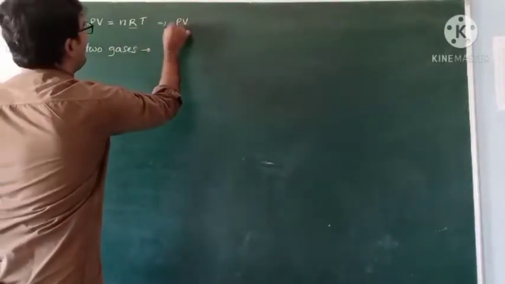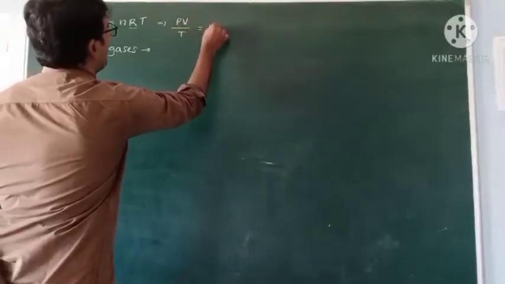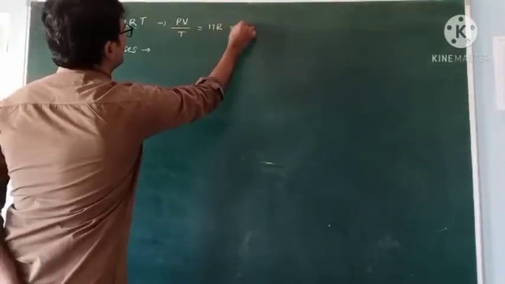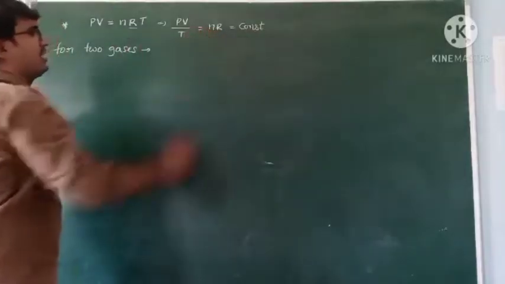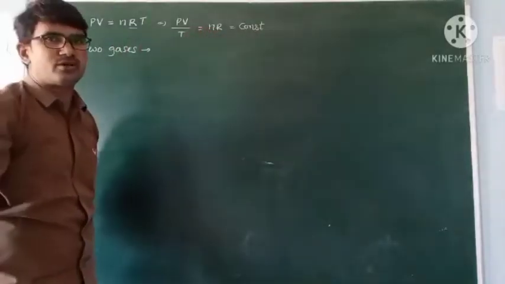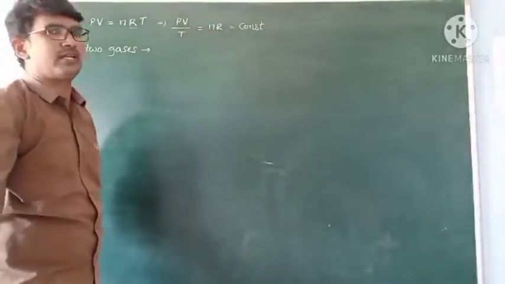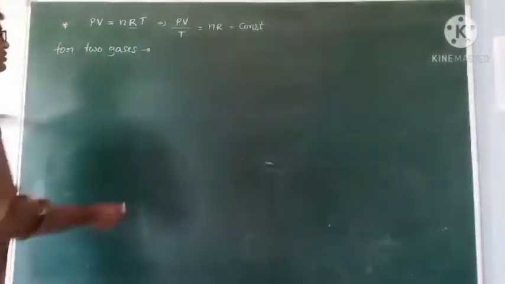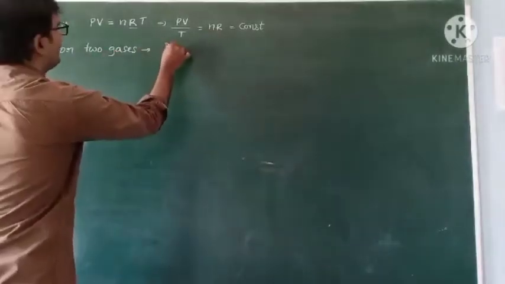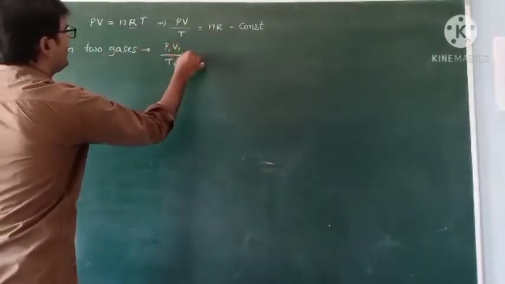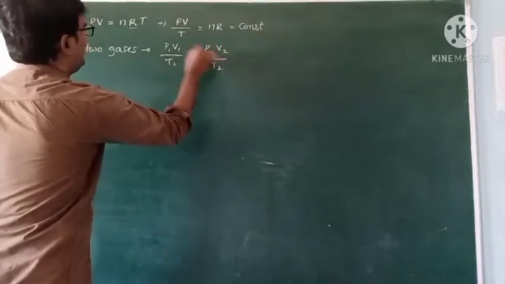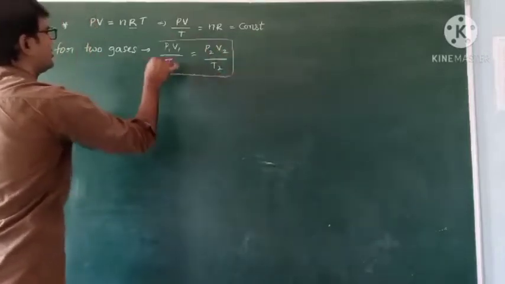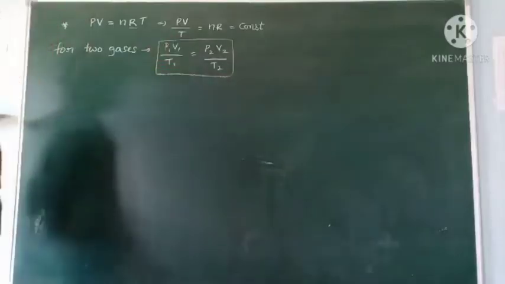Generally PV by T is equal to nR. This is constant because R is constant, and the number of moles is also constant, like 2 moles, 3 moles, or anything like that. So for any two gases, P1 V1 by T1 is equal to P2 V2 by T2. This is another expression for solving problems.